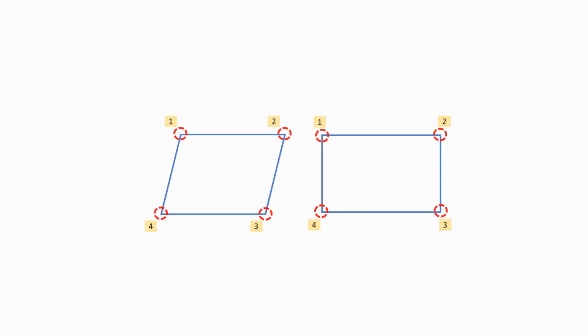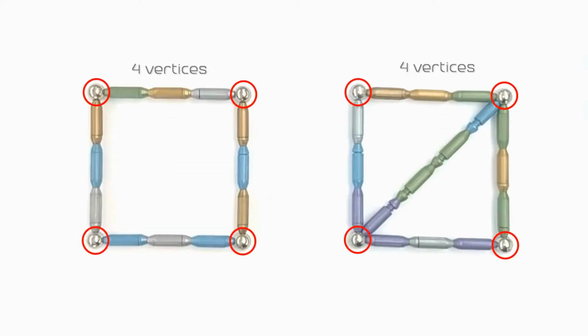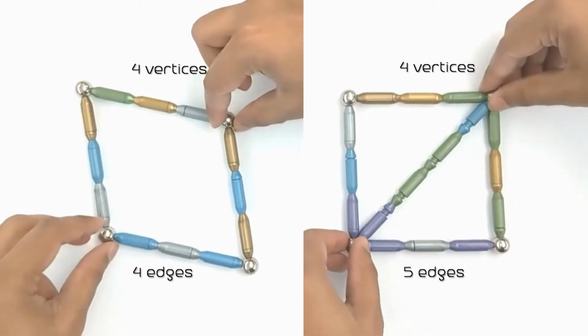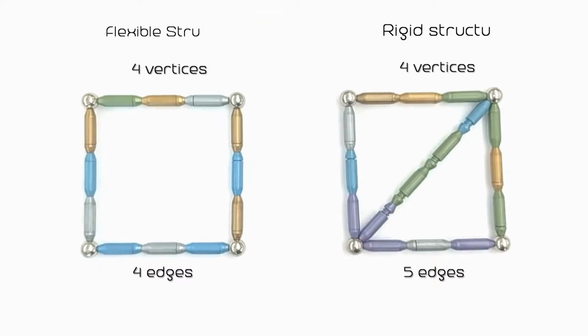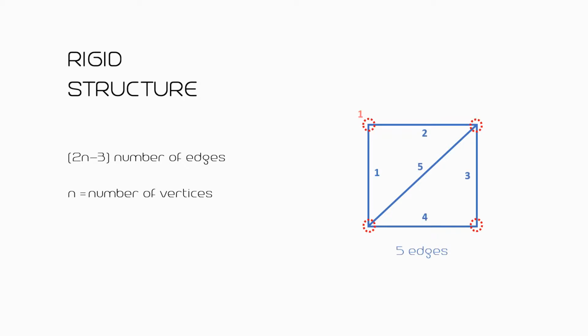To deal with the first ambiguity, it is convenient to use rigid graph theory. Now, notice that both of these structures or graphs have 4 vertices, but each one has a different number of edges. From our intuition, we can see that the structure on the left is not rigid like the one on the right. The two-dimensional structure on the right is said to be rigid because it has at least 2n-3 edges, where n is the number of vertices. That is, we need at least 5 edges to ensure that a structure with 4 vertices is rigid.